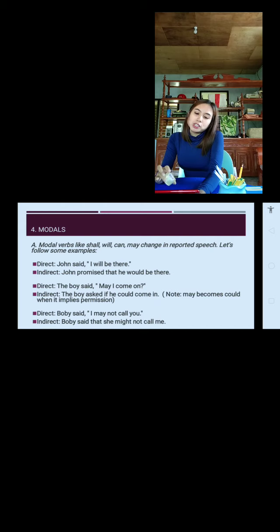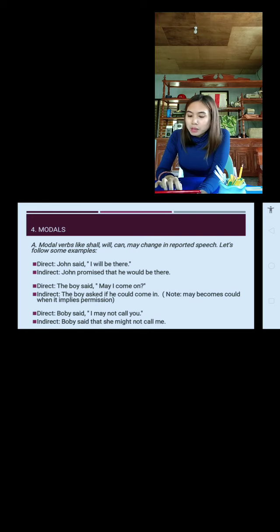Another example, direct speech. The boy said, may I come in? This is an error too. It must be in, not on, in. So for indirect speech, the boy asked if he could come in. Note, may becomes could when it implies permission. So in indirect speech, the boy asked if he could come in. On is an error, that is in. Sorry for the error.